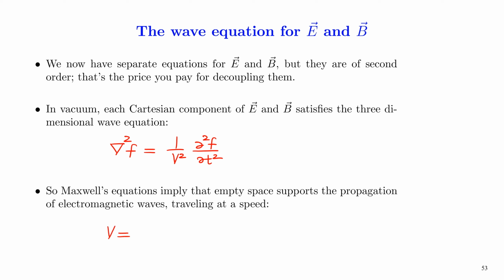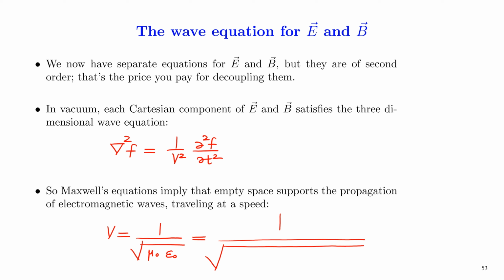v equal to 1 over square root of mu 0 epsilon 0, and that is equal to 1 over square root of 4 pi times 10 raised to minus 7 multiplied by 8.85 times 10 raised to minus 12.